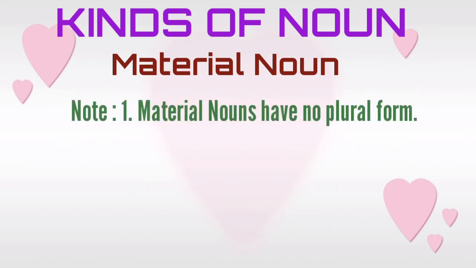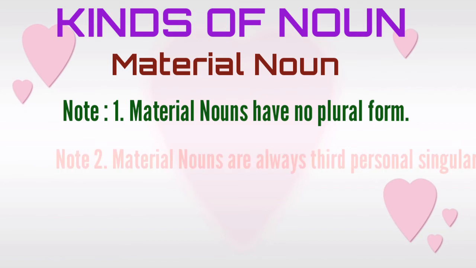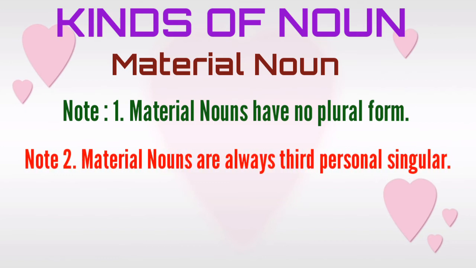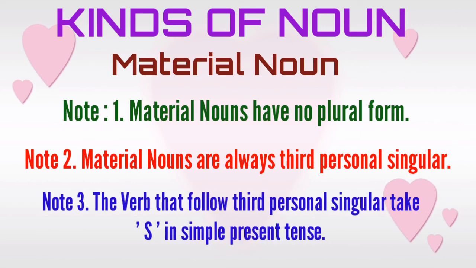Points to remember. Note 1. Material nouns have no plural form. Note 2. These are always third person singulars. Note 3. The verb that follows third person singular takes s in simple present tense.